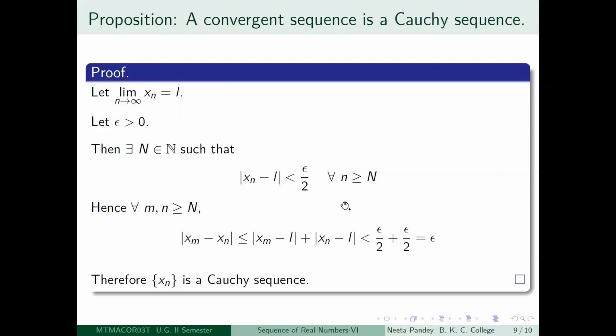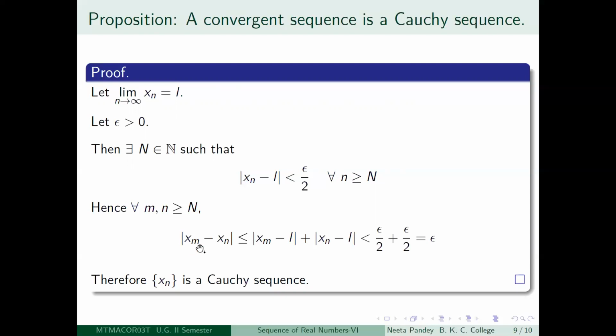This inequality holds. So then you choose any m and n greater than or equal to capital N. Whether m is greater than n, less than n or equal to n, it does not matter. Then if you look at mod of xm minus xn, you write this as mod of xm minus L plus L minus xn. Treat xm minus L as one number and xn minus L as another number.